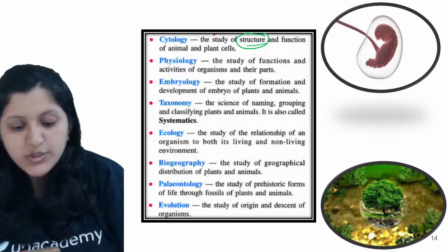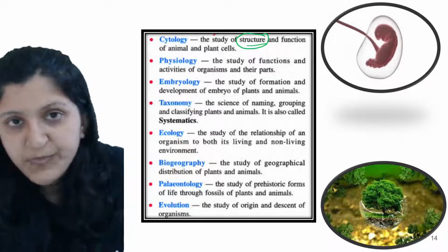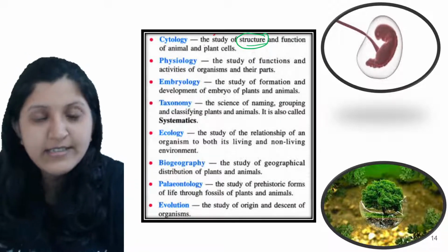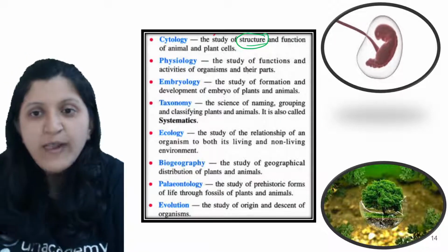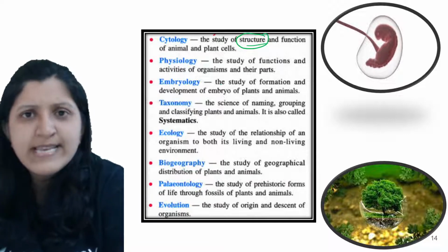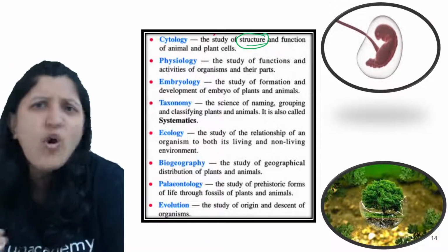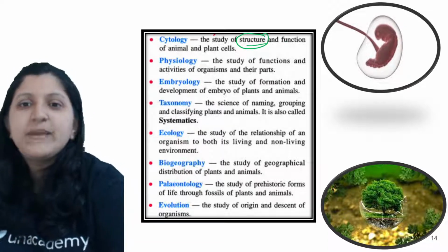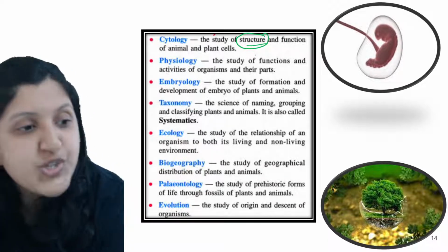What exactly is the function? Their structure and their function will be studied under cytology. This can be with respect to a plant cell, an animal cell, or any other living organism's cell, but mainly it is plant and animal cell structure and function.